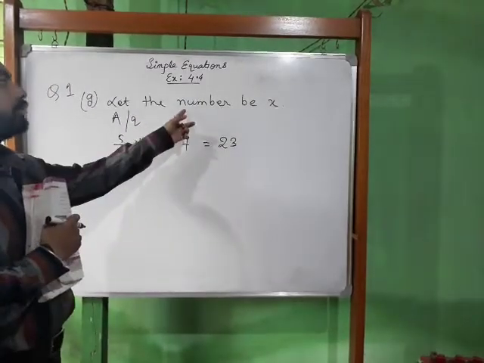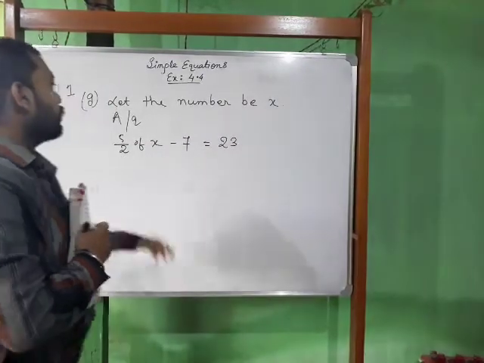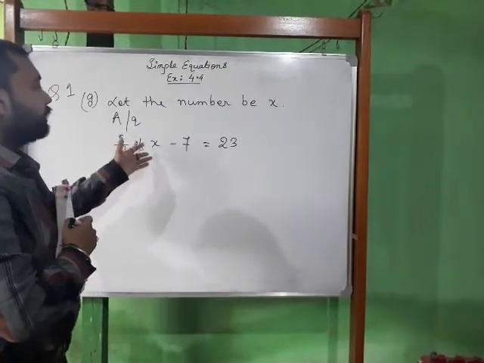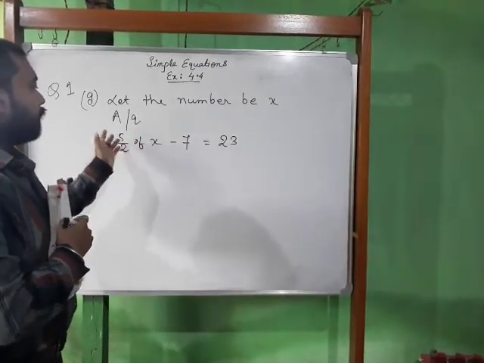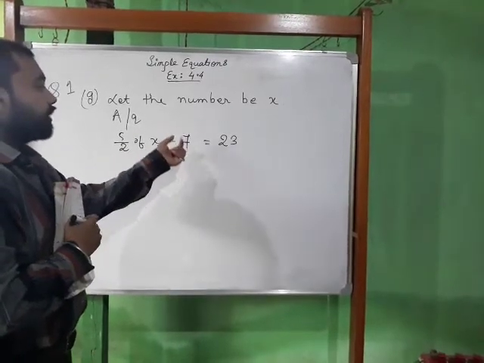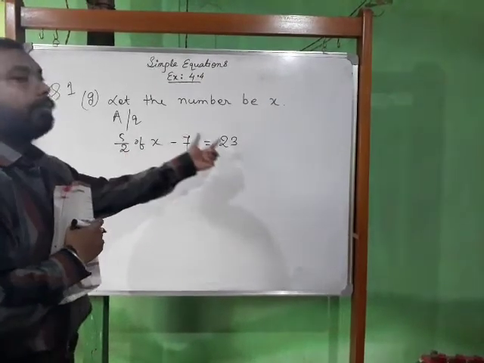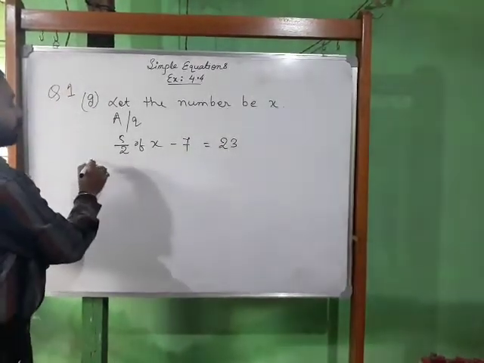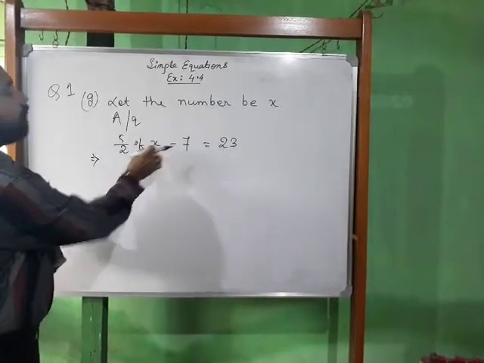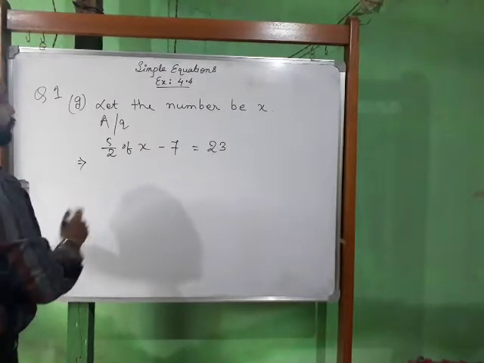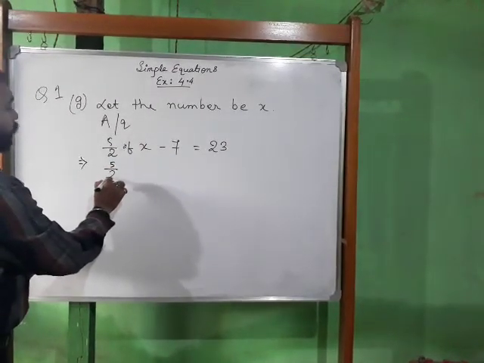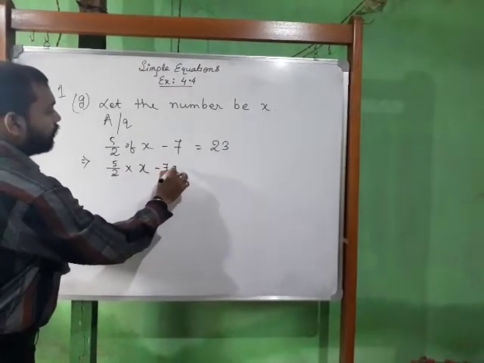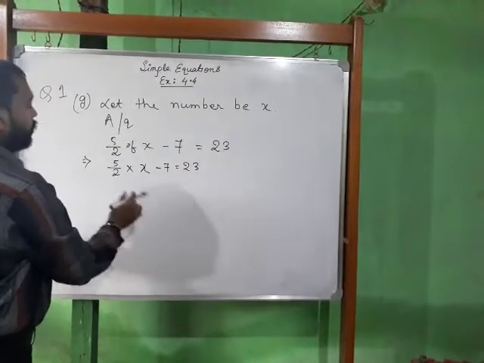Anwar is thinking of a number, so let the number be x. According to the question, 5 by 2 of the number means 5 by 2 of x, and if 7 is taken away from this, the result will be 23. So 5x by 2 minus 7 equals 23. This is the equation. Now we have to solve it to find the value of x, and that will be the number.